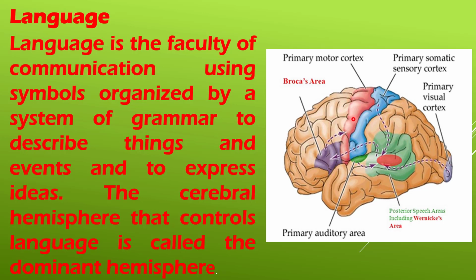I will repeat them again. Broca's area in the frontal lobe, motor area again in the frontal lobe, auditory area in the temporal lobe, Wernicke area at the junction of the occipital, parietal, and temporal lobes, and also the visual area in the occipital lobes.